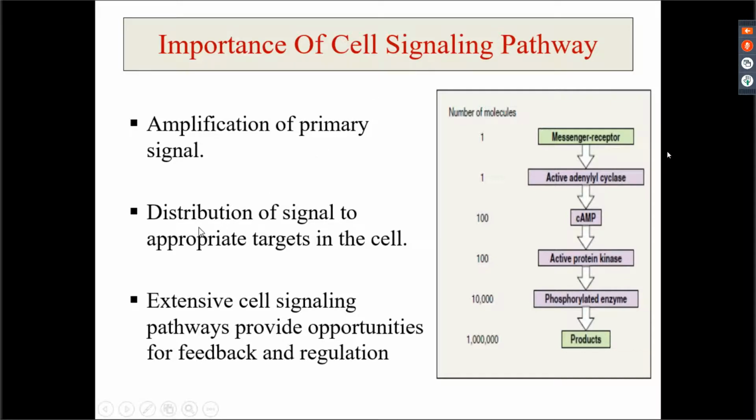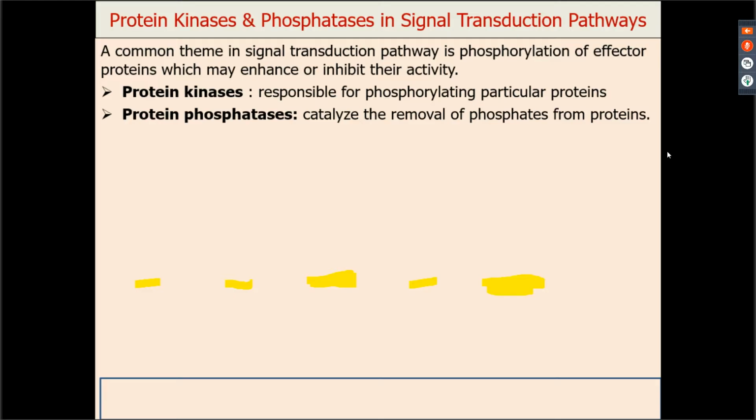Second is that it helps in distribution of the signal to appropriate targets in the cell, right? So within the cell also, there are a number of proteins which are present. It can lead to the transcription, it could lead to formation of new proteins, the enzyme can be formed, it can lead to opening up of ion channel. So it is producing a distribution of signal to appropriate targets within the cell. And it also provides opportunity for feedback and regulation. You'll come to know as and when we discuss, right?